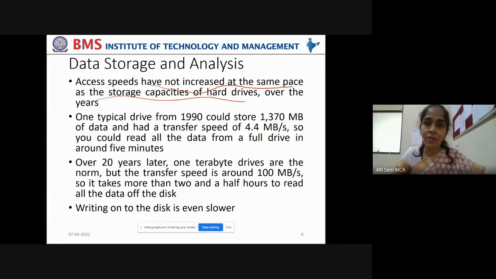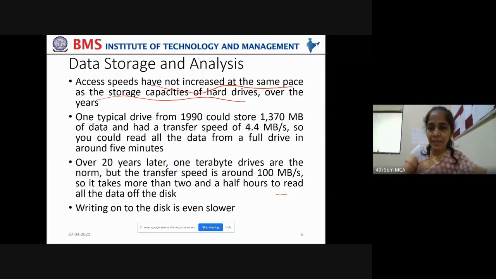Storage capacities of hard drives have improved a lot. Initially, you used to get 1 GB of storage capacity for 1,000 rupees; now you're getting 1 terabyte of storage capacity for 1,000 rupees, right? So the storage capacities have become cheaper and highly available, but the access speeds have not increased at the same pace. What is access speed? Access speed is the speed to read or write the data.